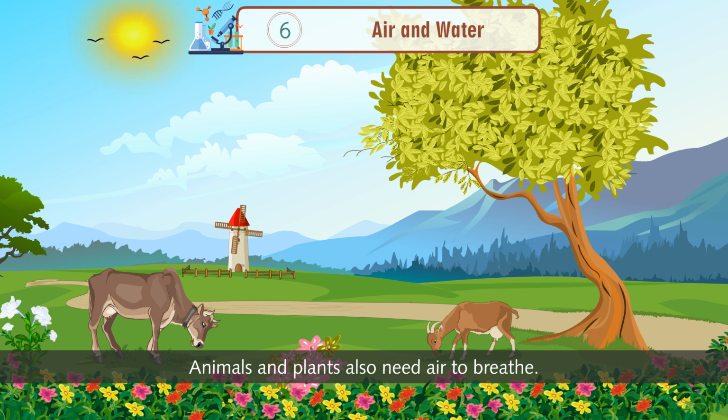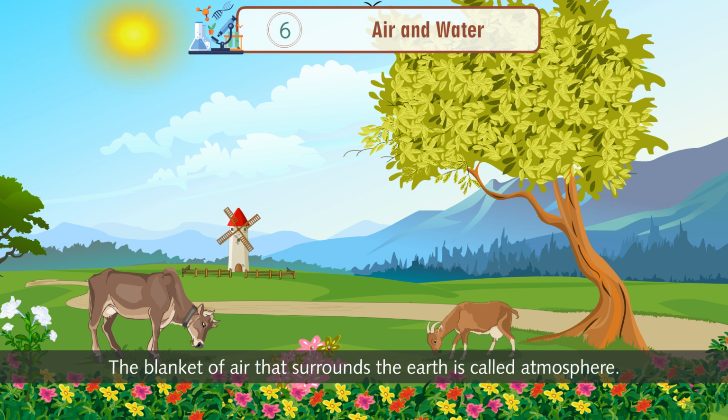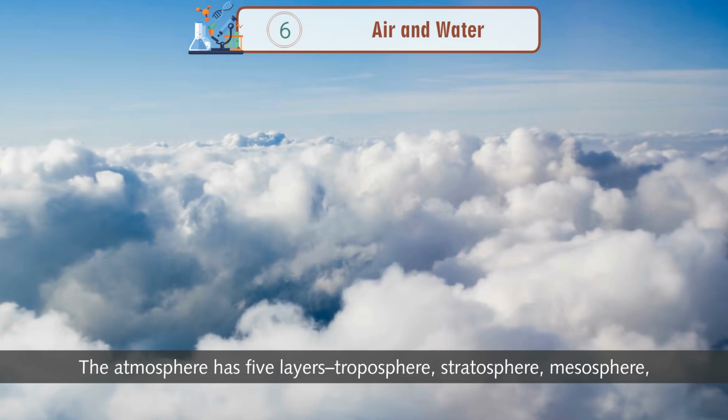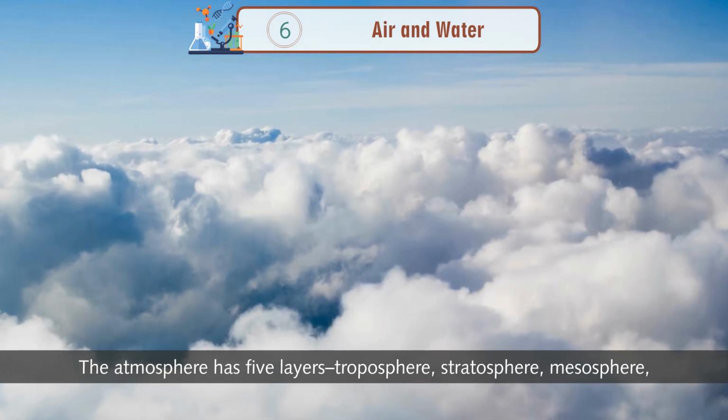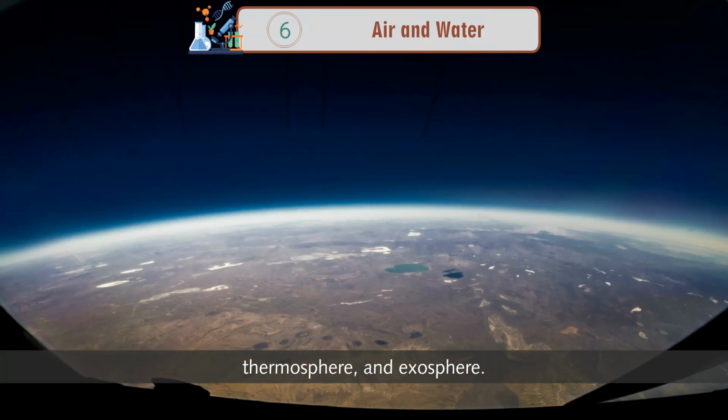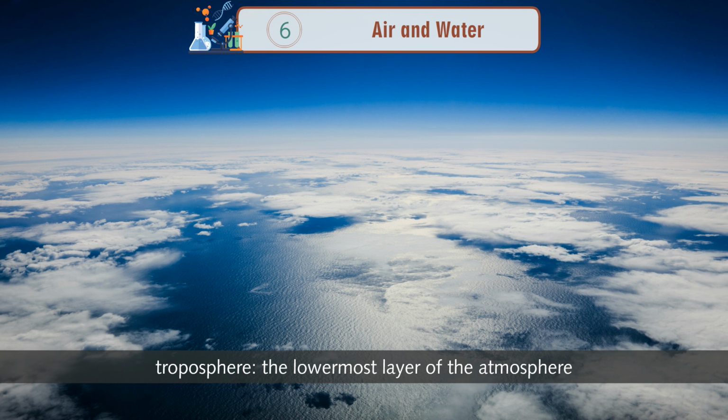Animals and plants also need air to breathe. The blanket of air that surrounds the earth is called atmosphere. Layers of the atmosphere. The atmosphere has 5 layers: troposphere, stratosphere, mesosphere, thermosphere, and exosphere.